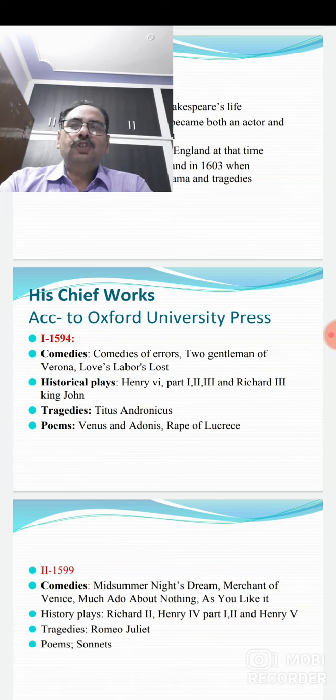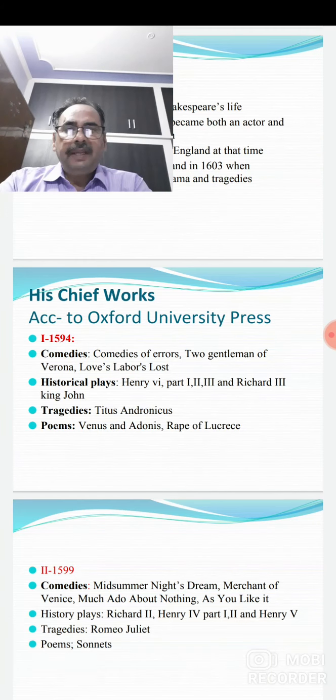He has written historical plays also in this phase, like Henry VI, Part 1, 2, 3, and Richard III, King John. He also wrote one tragedy in this phase, that was Titus Andronicus, and some poems like Venus and Adonis and Rape of Lucrece.